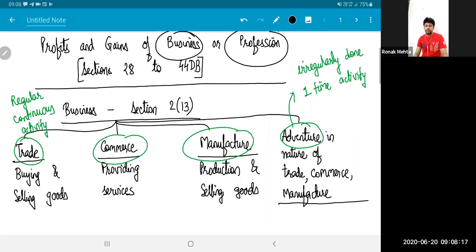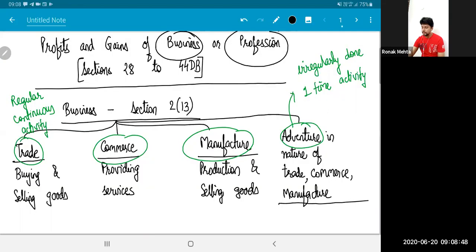It's not 44 minus 28, 16 to 17 sections. Of course not, it's not like that. There are a lot many sections, a lot more than 16, 17 sections. So there is a certain manner in which the chapter can be categorized. And if we are able to do that, it will be very easy for us to understand what section means what and how we are going to study this. Therefore, tomorrow, after finishing section 28, I'll give you a framework on how to study this chapter. But currently, as of now, it'll be too premature to discuss that with you.